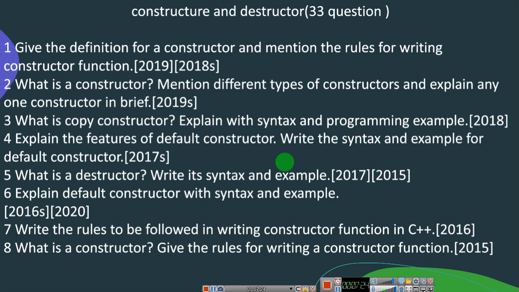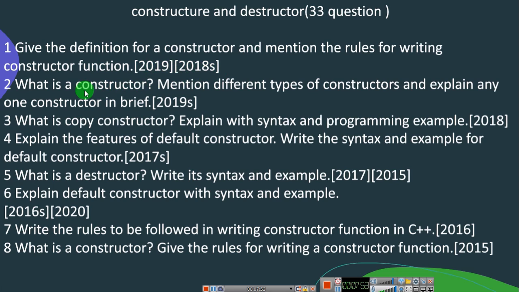So now we are going to see the questions. Here you have 8 repeated questions in this particular chapter. The first question is, give the definition for constructor and mention the rules for writing the constructor function. So this is nothing but, first you are going to define what is a constructor, then you are going to mention the rules how to write a constructor. This particular question is asked in 2019 and 2018 supplementary.